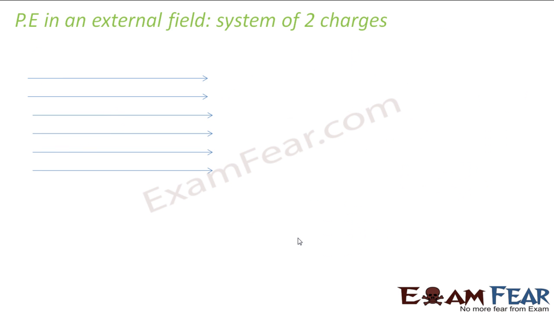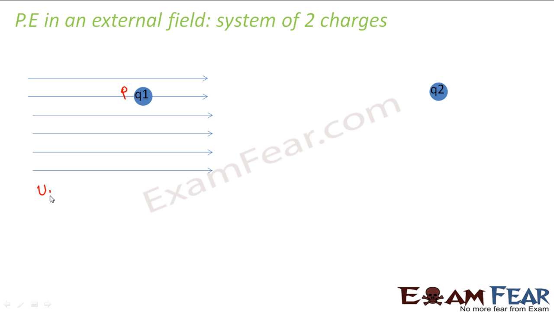Now let us look at the potential energy in an external field due to a system of two charges. Now let us suppose you have two charges, say Q1 and Q2. So what would be the potential energy now? In this case also, let us suppose we first bring Q1 from infinity to some point, say P. What would be U1?